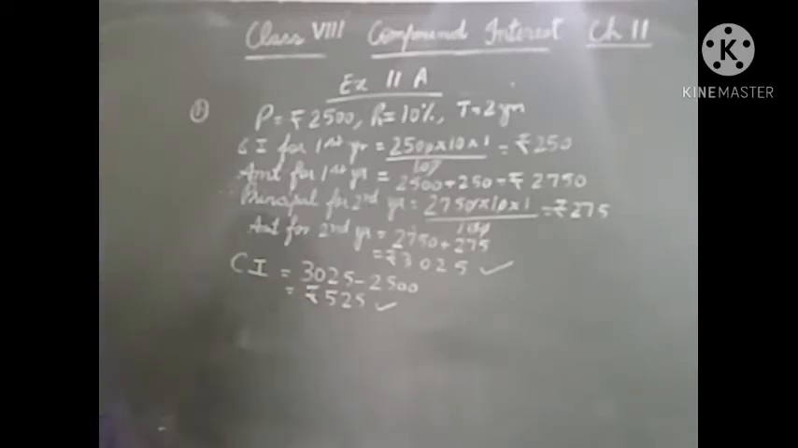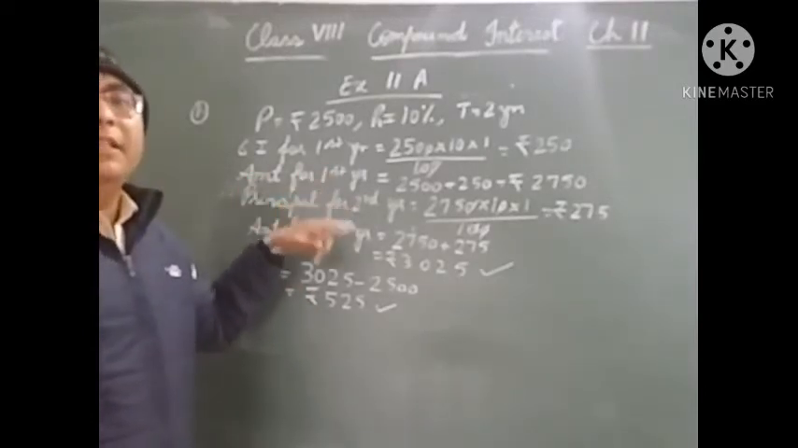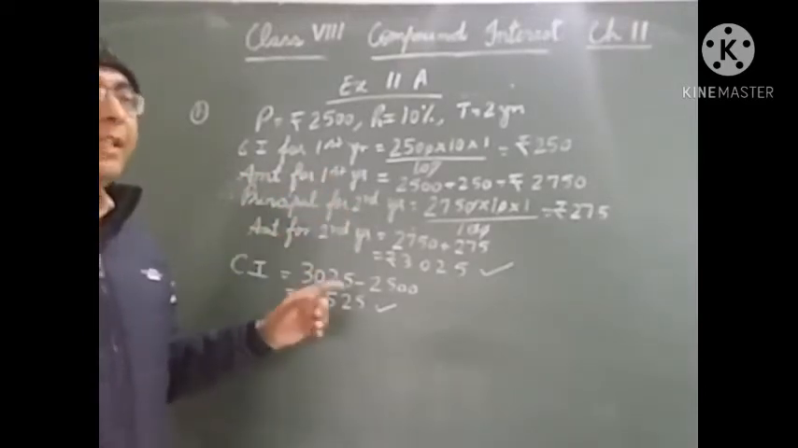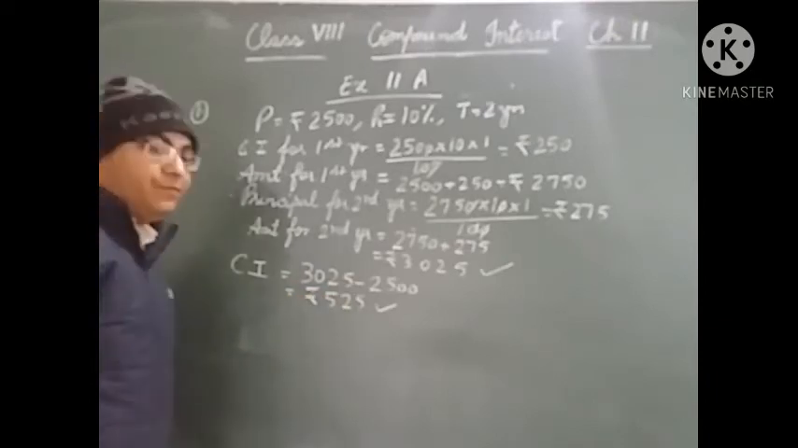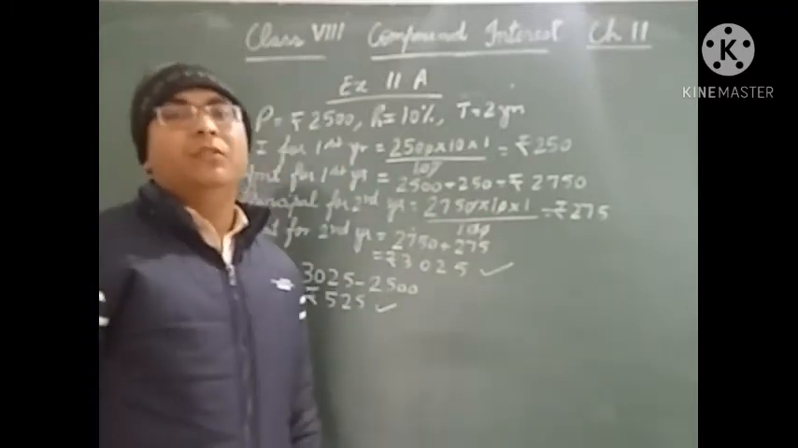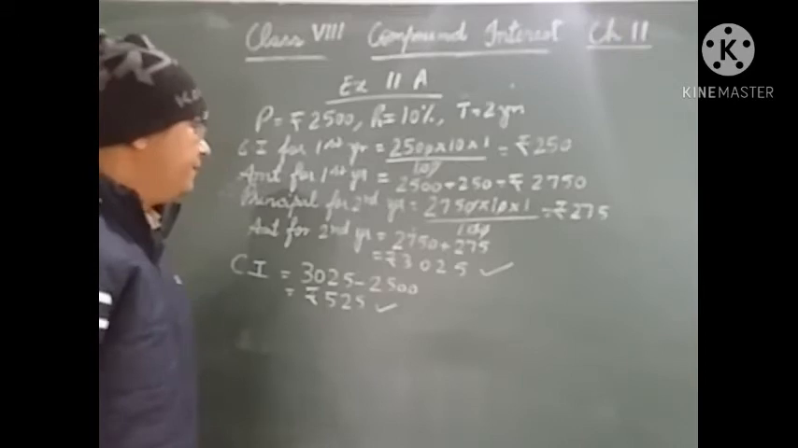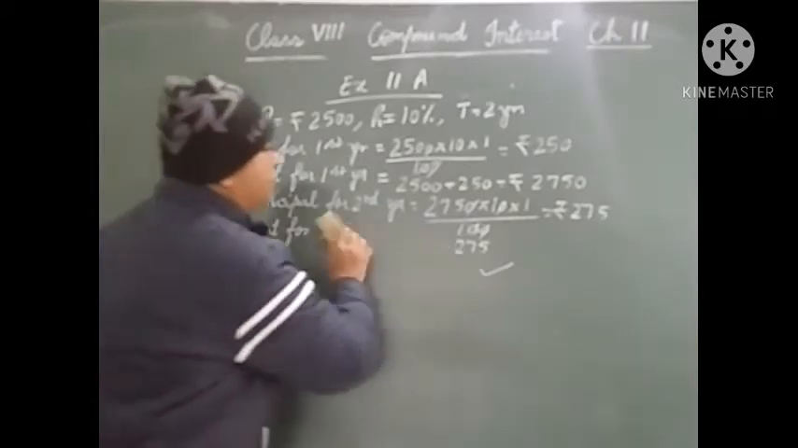One thing that we need to keep in our mind to find the compound interest is that the amount for the first year will act as the principal for the second year and so on. Suppose you need to find the compound interest for third year. In that case, the amount for the second year will act as the principal for the third year. Okay. Now let us move to the next question.